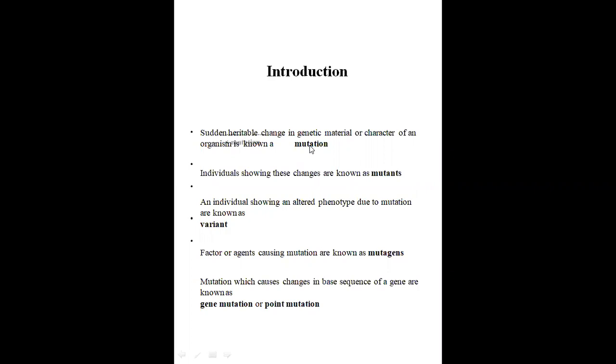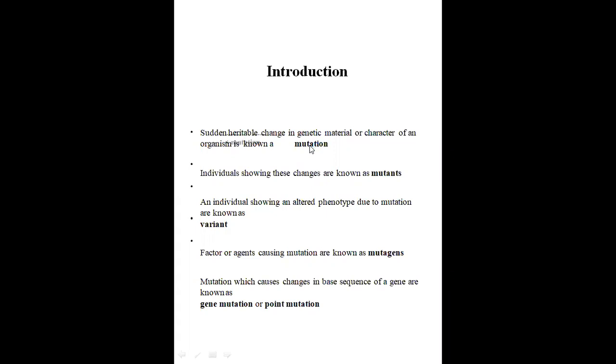If we take bajra or any crop, and there is a change in the character of that crop, we call that a phenotypic change. For example, the height of the crop increases, the grain size increases or decreases, or the height of the plant decreases. These are the phenotypic characters of that individual. These are the changes that happen after the mutation. Then we call it a mutant. Sorry, a variant.